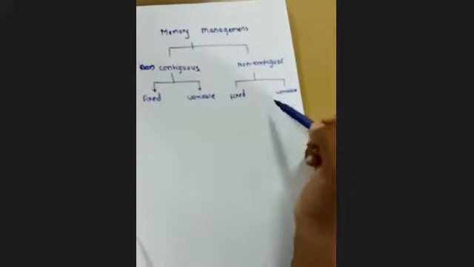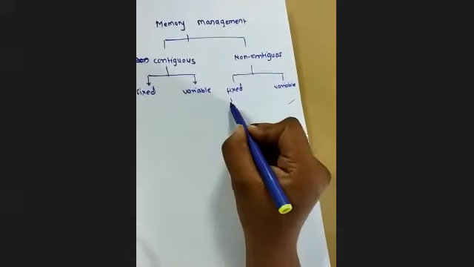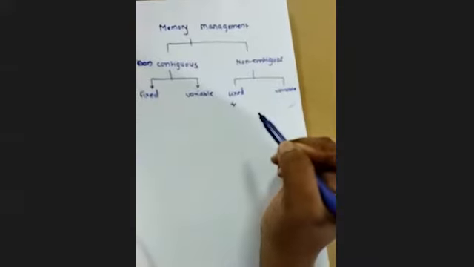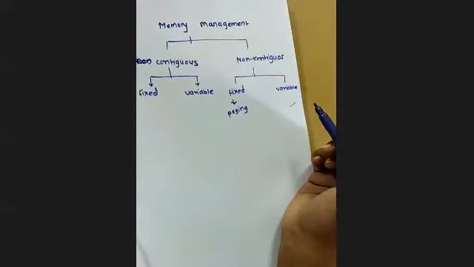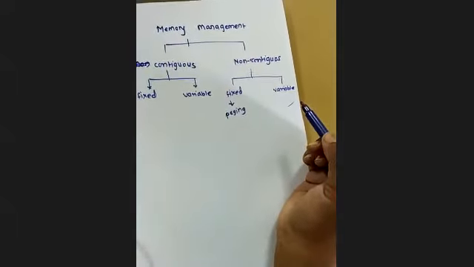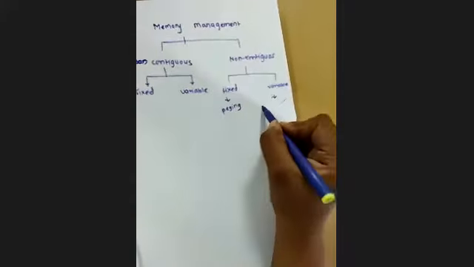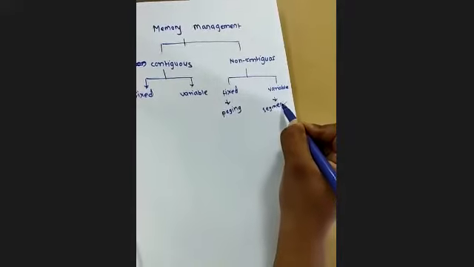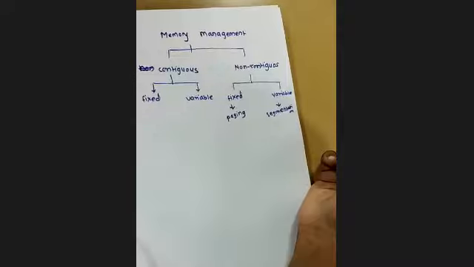The main two parts are fixed and variable. Fixed non-contiguous memory management is called paging, and the variable non-contiguous memory allocation is called segmentation. Paging and segmentation. Fine.